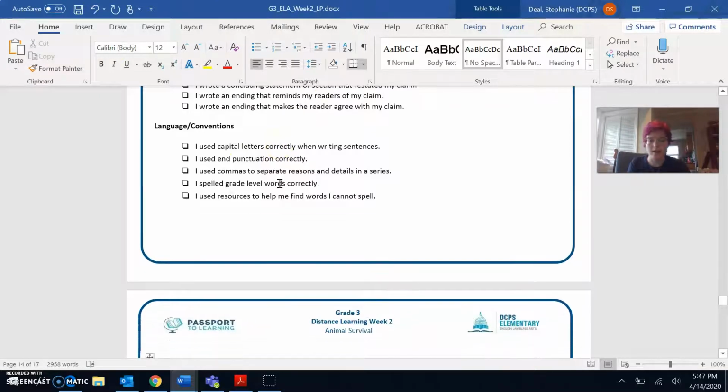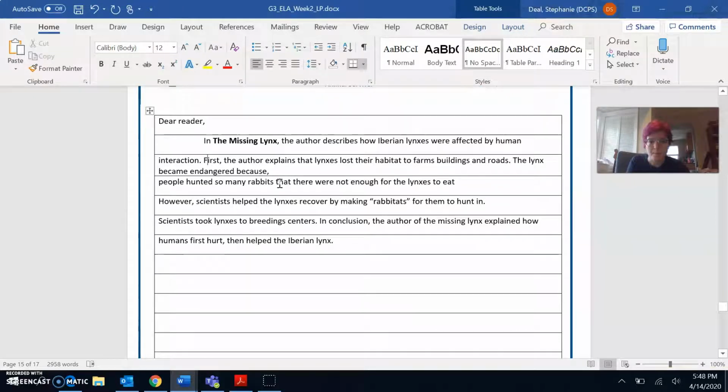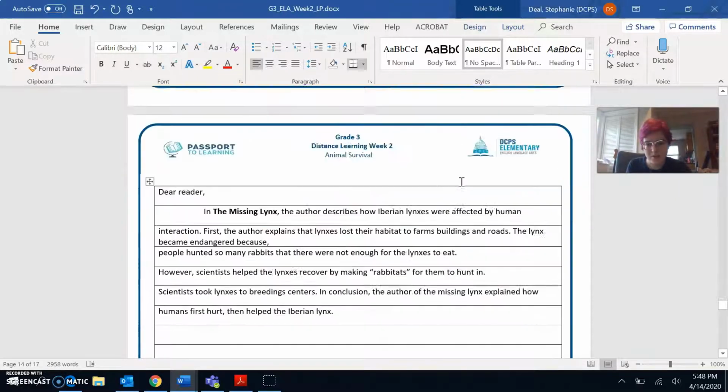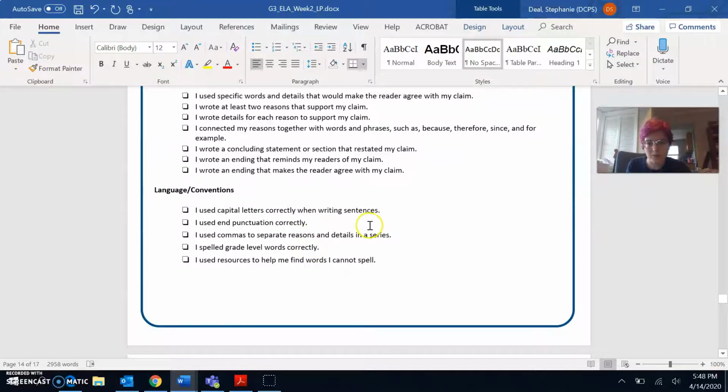I used end punctuation correctly. Let's check that. Okay, in this sentence, the lynx became endangered because people hunted so many rabbits that there were not enough for the lynxes to eat. I didn't include a punctuation at the end of this sentence, so I'd better put that in. There we go.